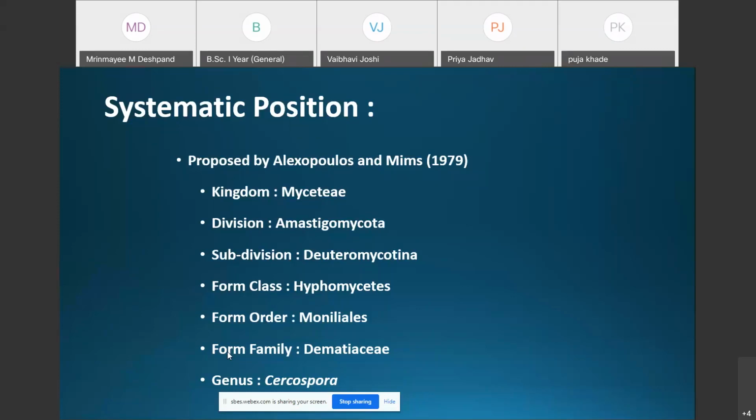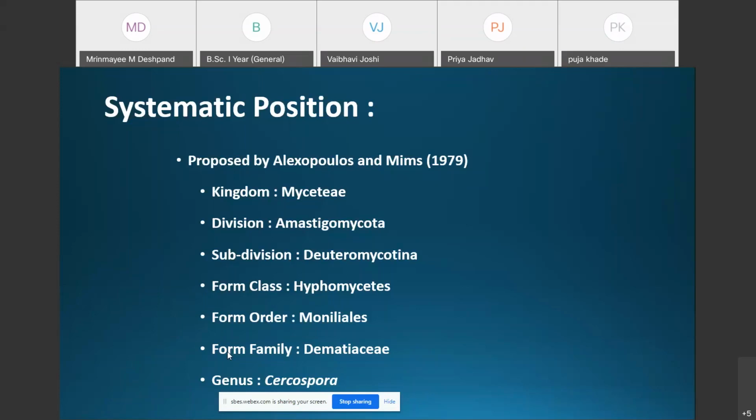Remember that several members previously included in the Deuteromycotina were later transferred to the appropriate group when their perfect stages were recorded in nature or in the artificial culture media.